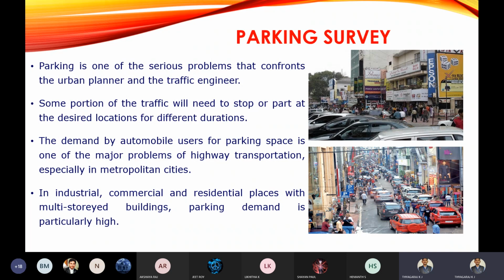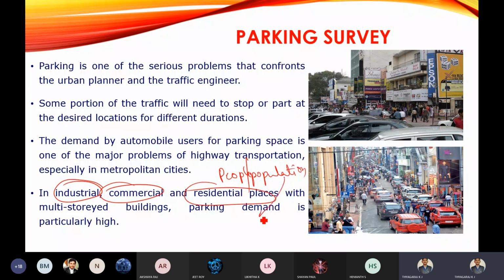In industrial, commercial and residential places with multi-story buildings, parking demand is particularly high. Why? Because in these places the population will be more.